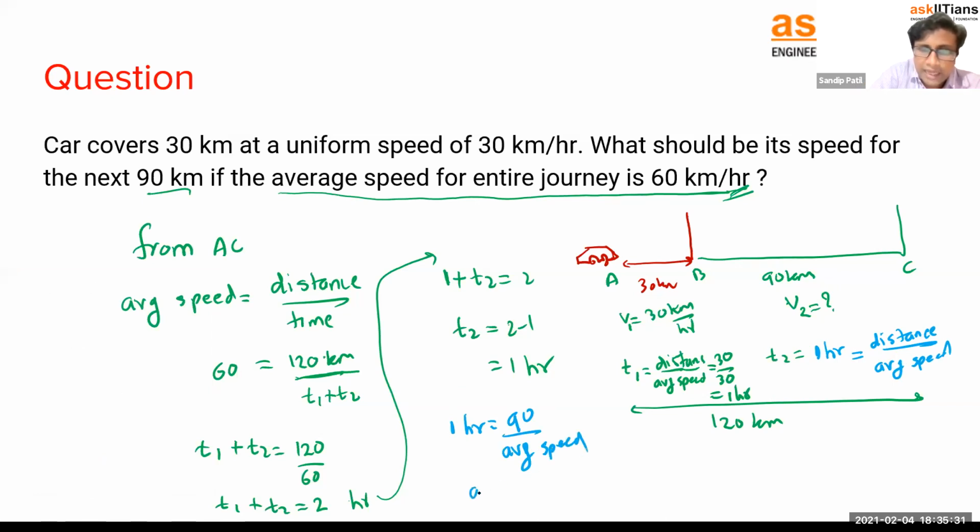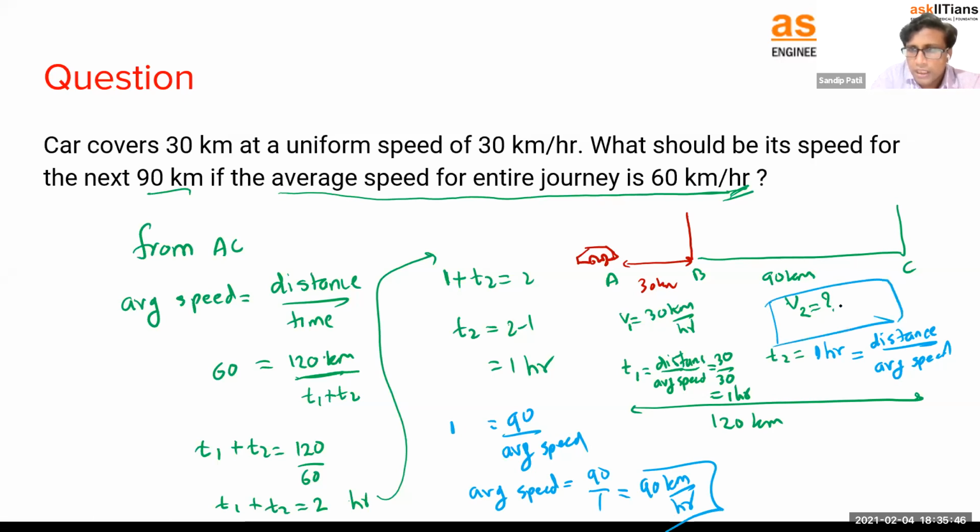Simple. So let's take the speed to the LHS, which is equal to 90 divided by, let's take this 1 hour to the denominator. So what will be the speed? 90 kilometers per hour. So this is our final answer. We got this final answer as 90 kilometers per hour.